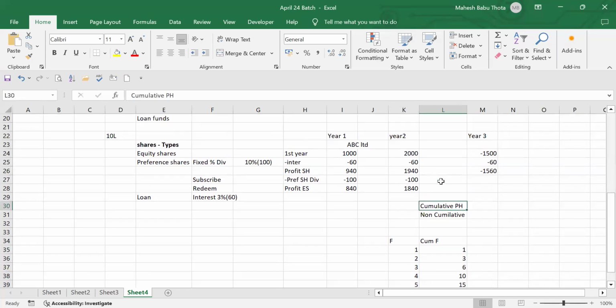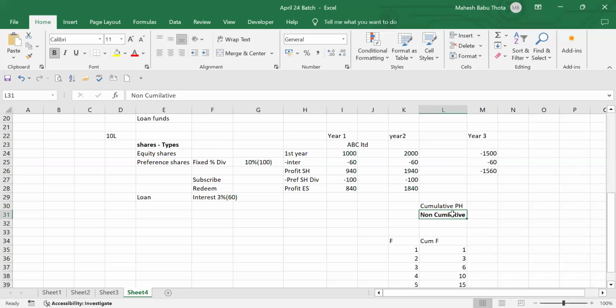We have two types of preference shareholders: cumulative and non-cumulative. First we'll talk about non-cumulative. In non-cumulative, they don't have a right to accumulate their profit. If there is a profit, I'll distribute profit and give you. If I do not have a profit, I don't give you. Again, you should not ask me next year.